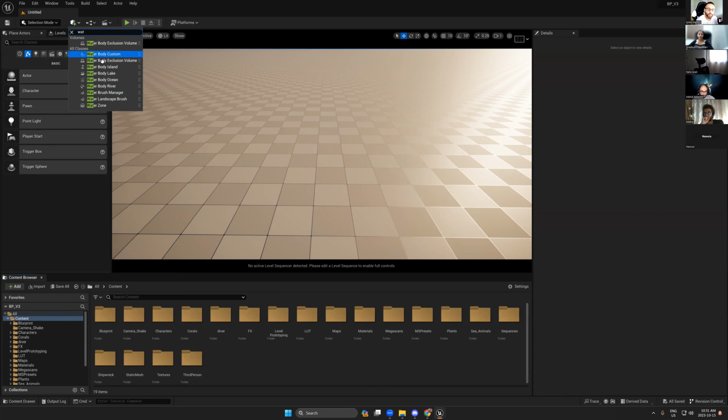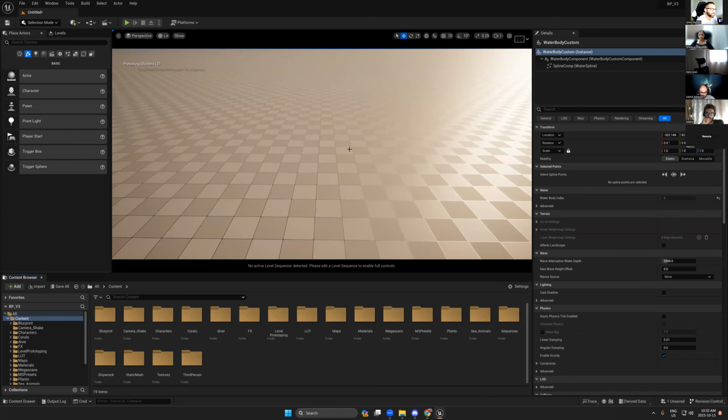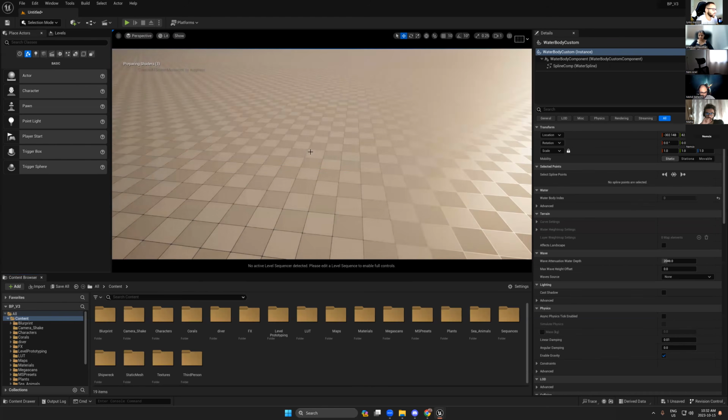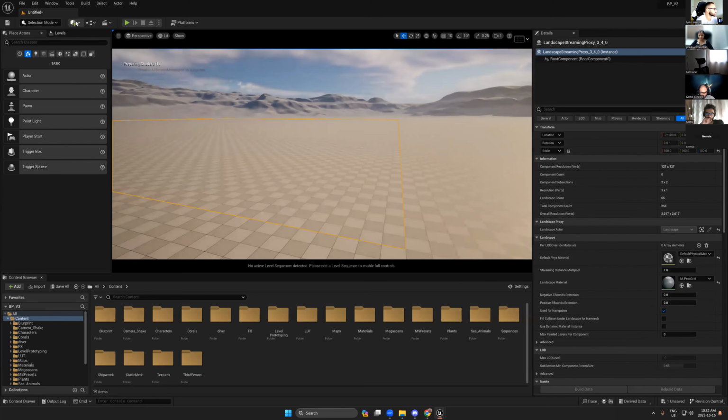Okay, so after you enable this, you have a couple of options here. So let's say I will add a water body custom, or maybe the lake.